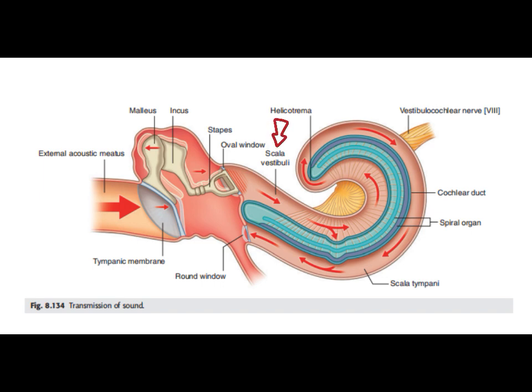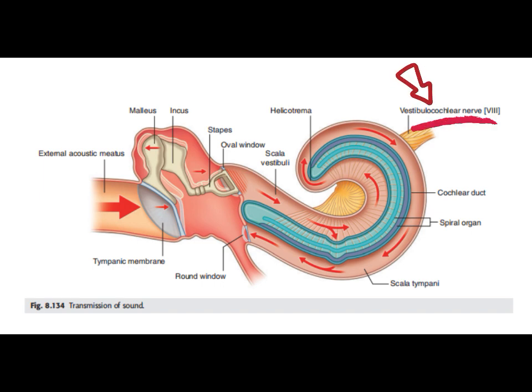cochlea. The wave established in the perilymph of the scala vestibuli moves through the cochlea and causes an outward bulging of the secondary tympanic membrane covering the round window at the lower end of the scala tympani. This causes the basilar membrane to vibrate, which in turn leads to stimulation of receptor cells in the spiral organ. The receptor cells send impulses back to the brain through the cochlear part of the vestibulocochlear nerve, where they